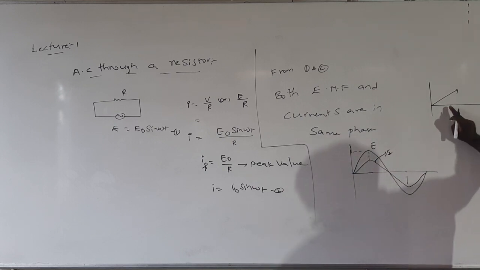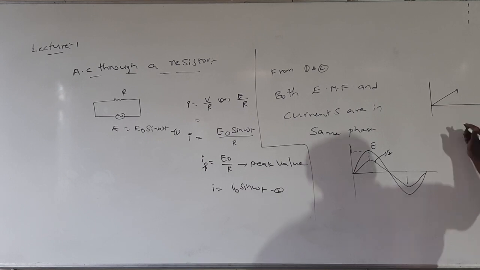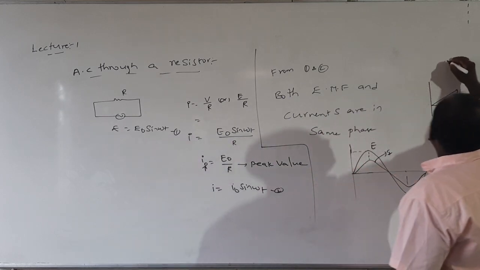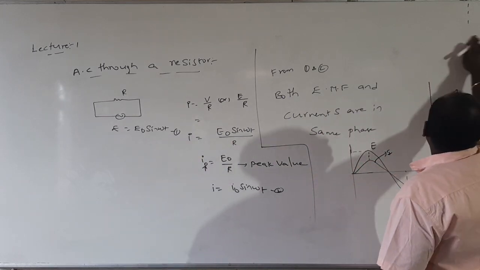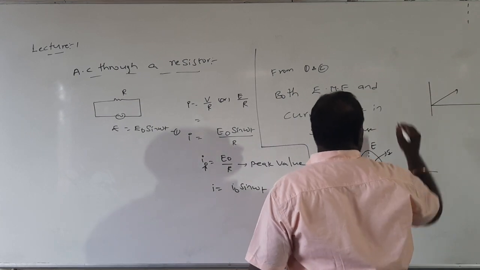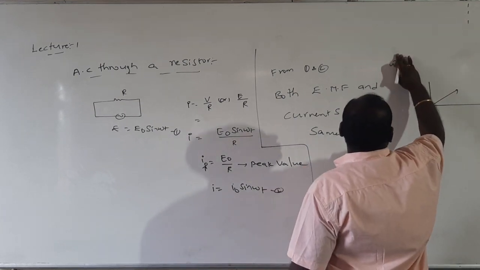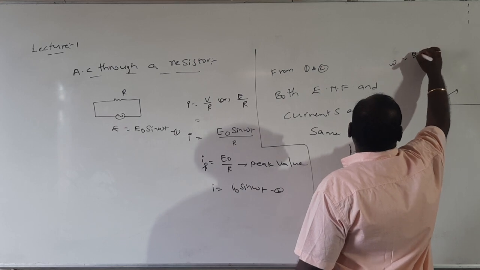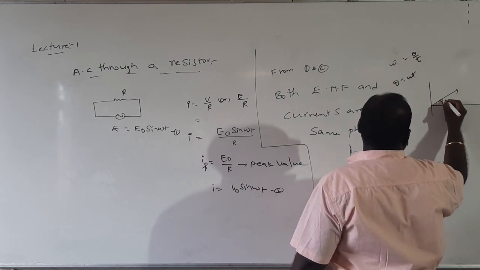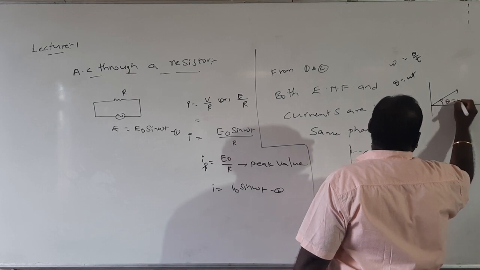The projection of this vector on either of the axes gives the value. So here omega t is known as angular displacement. We have a formula, omega equal to theta by t, so theta equal to omega t. Here this is the angular displacement, theta equal to omega t.